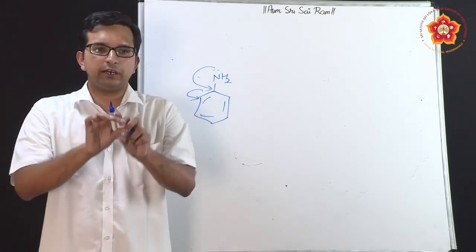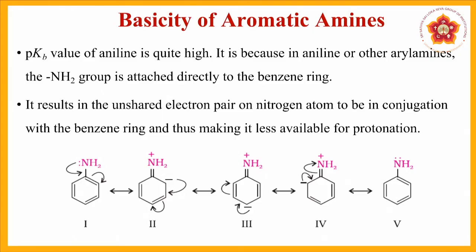So, we are able to see a resonance system where in all those 5 structures you observe that the negative charge is seen first at the ortho position, then the para position, and again the ortho position. You are not able to see any other positions, especially the meta one, which indicates that aniline will give ortho para products. We will study this when we study the reactions of the compounds. At this stage, we all got to know that the basicity of aromatic amines will be comparatively less, because the unshared electron pair goes into conjugation and will not be available for proton donation.